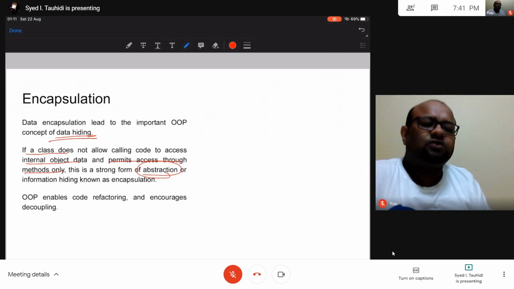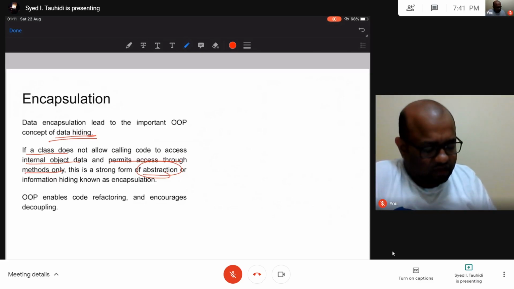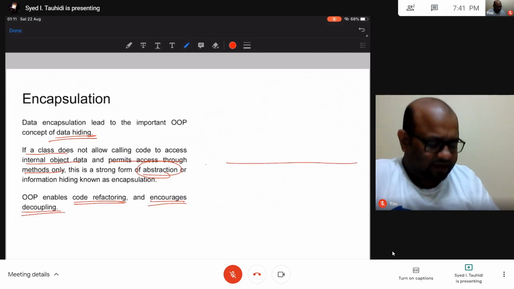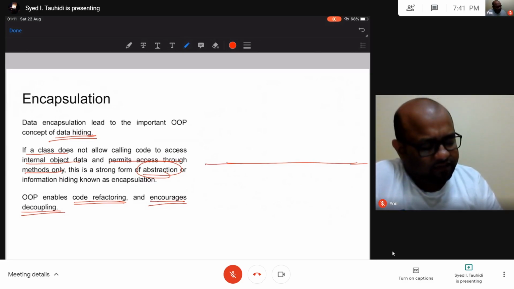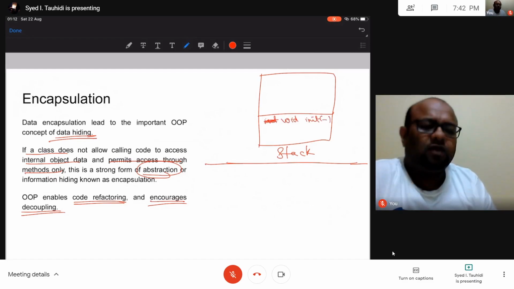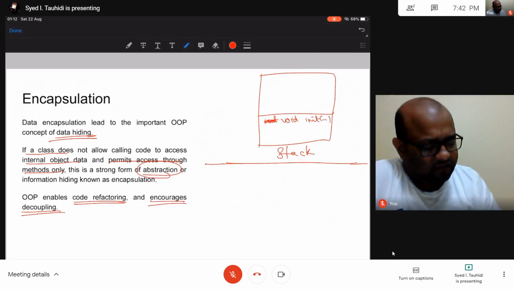So this feature allows us to do things like code refactoring and encourages decoupling. Let me tell you what code refactoring is. Code refactoring is essentially rewriting of code. For example, I gave you this stack example of the stack class. It had three functions in it, with a parameter, the size of the stack, and then void push, and pop.